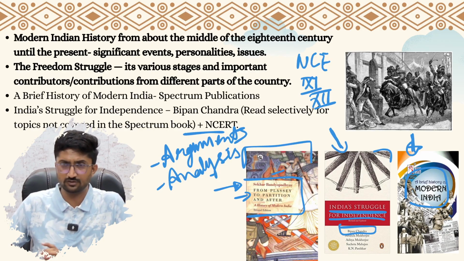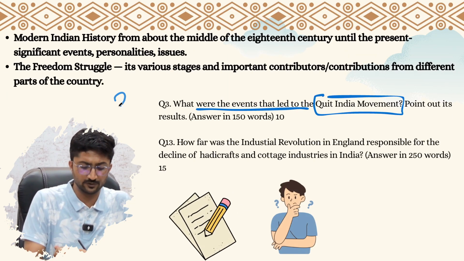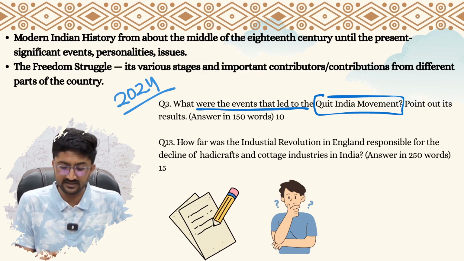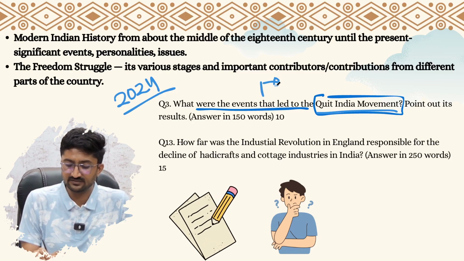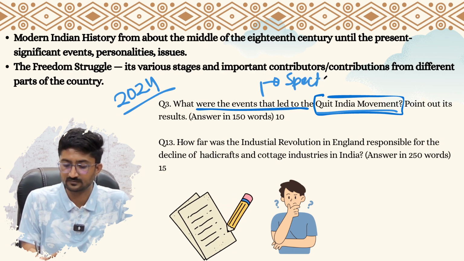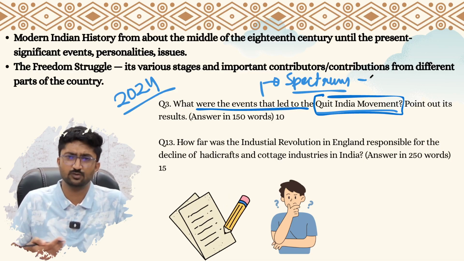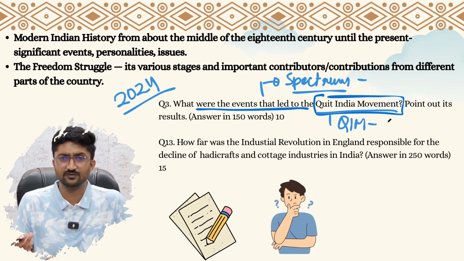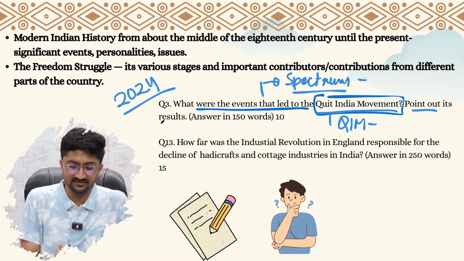Now let us look at the questions asked recently on this topic. There were two questions in 2024. The first question, question number 3, says, what were the events that led to the Quit India movement? Now, if you are answering this from Spectrum, then you will mention the events, 3-4 events, or whatever the number of the events were. You will first give an introduction of the Quit India movement, take 1942 or whatever the date was, 8 August or whatever it was. Then you will mention the events that led to it, then point out its results, right?